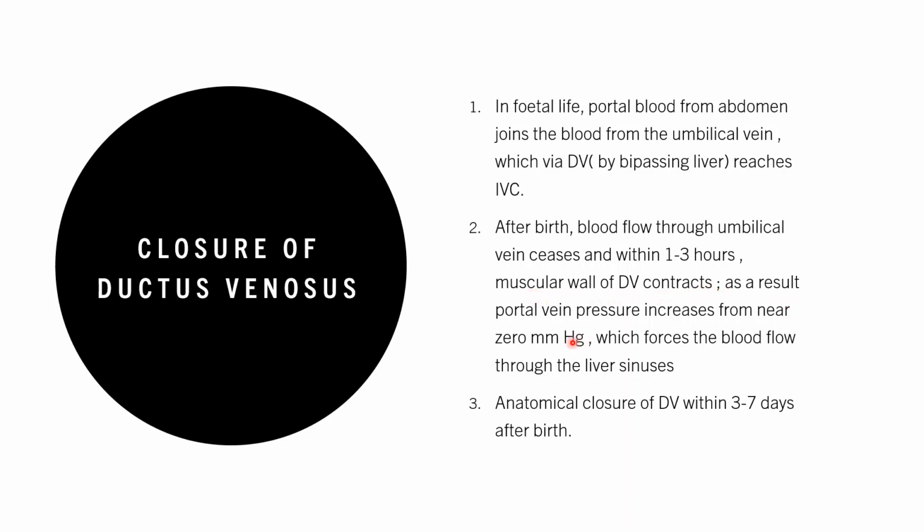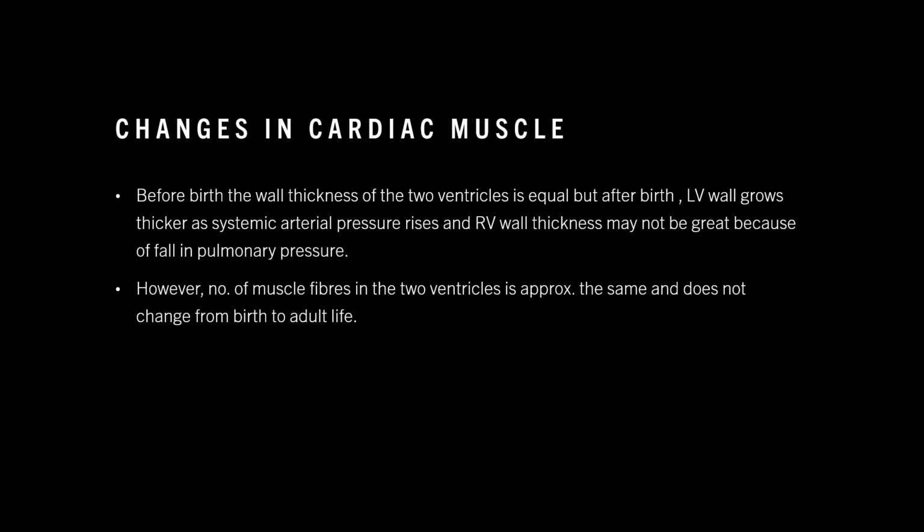contracts. As a result, portal vein pressure increases from near 0 millimeter mercury, which forces the blood flow through the liver sinuses, which weren't earlier supplied blood. Anatomical closure of ductus venosus occurs within 3 to 7 days after birth. Now the changes in cardiac muscle, which takes place after the child is born.